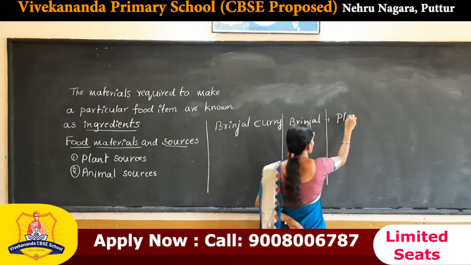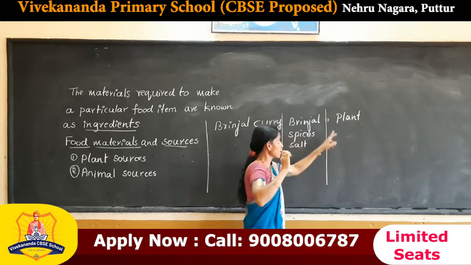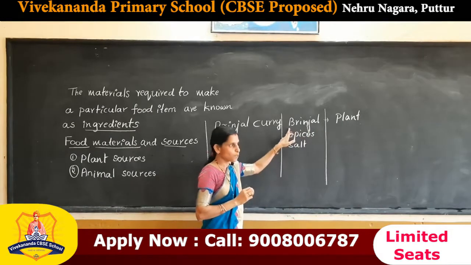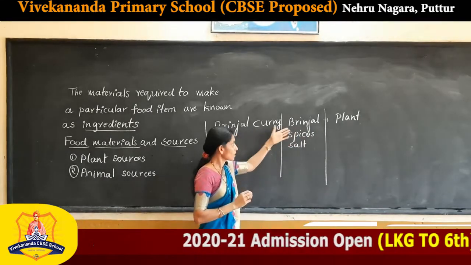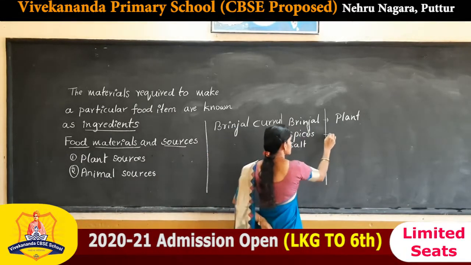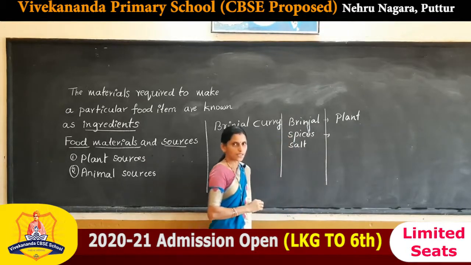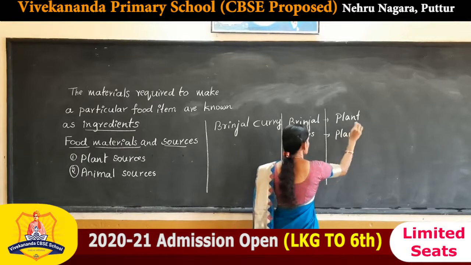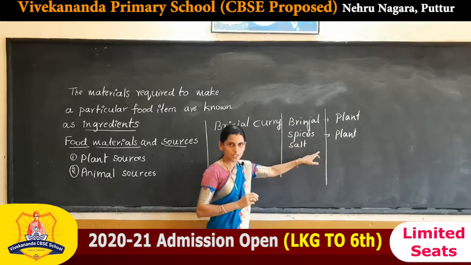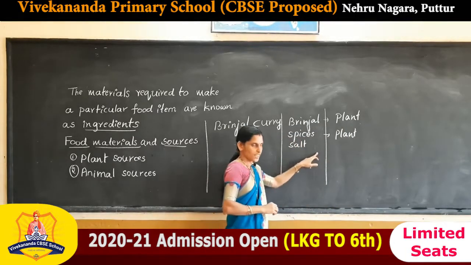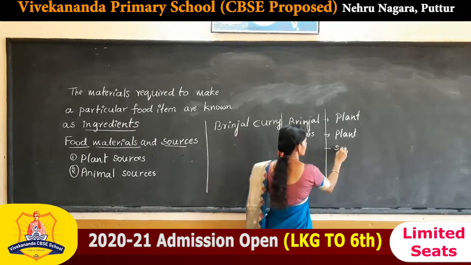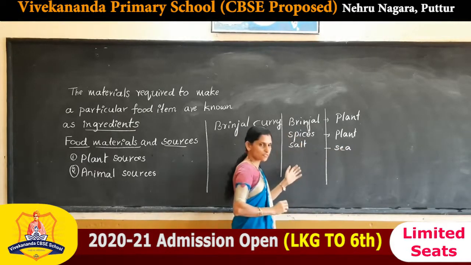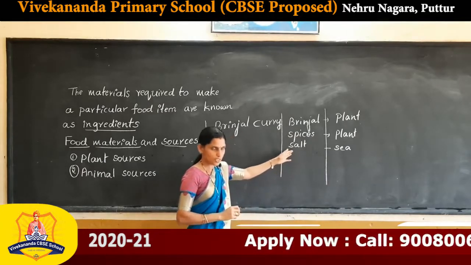It is from a plant. Plant is a source from which we can get food material. Next, spices. Here too, plants are the sources. One more, salt. The sea is the source from where we can get salt.